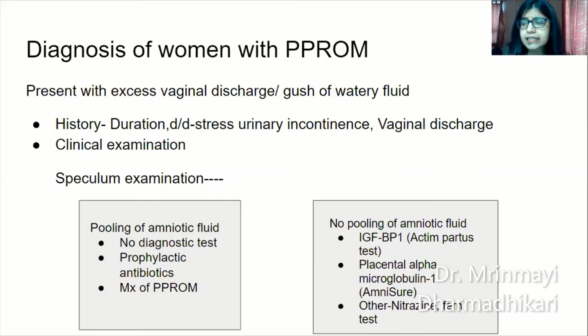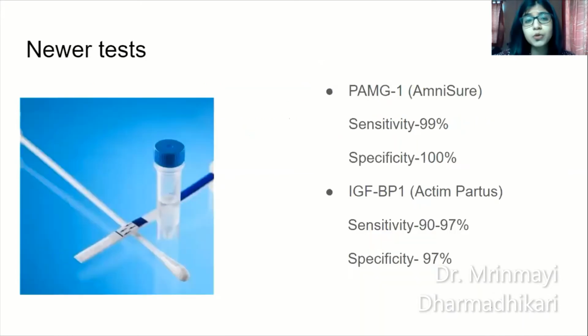The nitrazine test is based on the principle that amniotic fluid is alkaline in nature, while vaginal secretions are acidic. So in the presence of an alkaline medium, nitrazine paper will change color from yellow to blue. But these are no longer used very frequently now because of the newer tests which are available. As I said, both these newer tests have very high specificity and sensitivity.